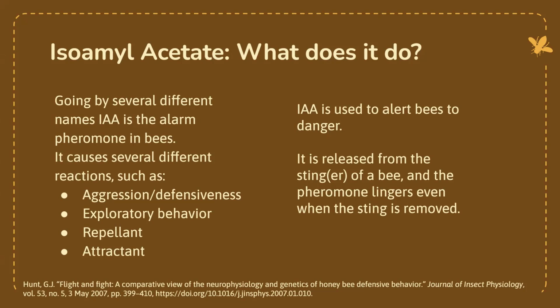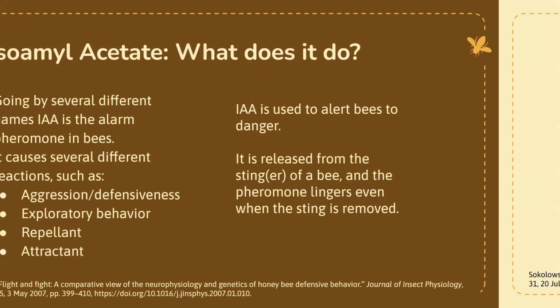It is released from what we usually see as the stinger, but is also called the sting of a bee. And even if the sting is removed from the bee, the pheromone still lingers on it. So say if a bee stings a bird and the bird flies away, but the stinger's still in the bird, that IAA will still be on the bird because it is attached to the stinger.